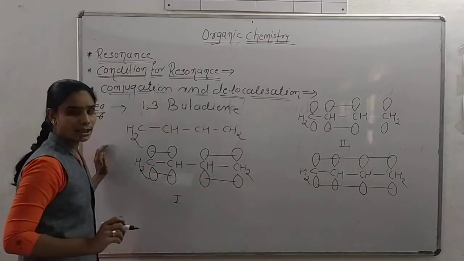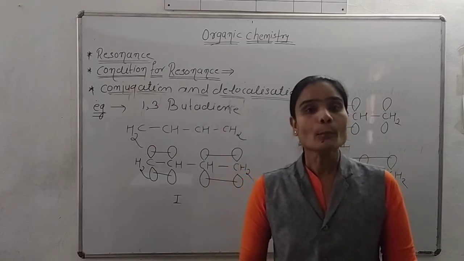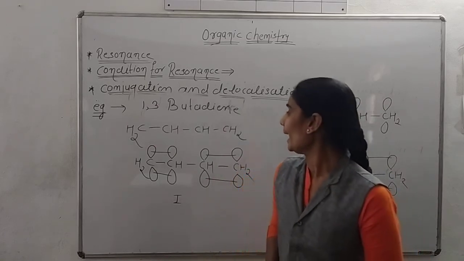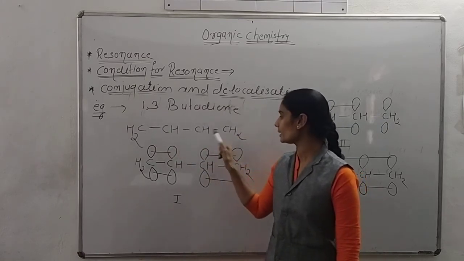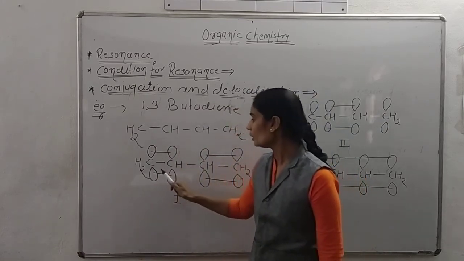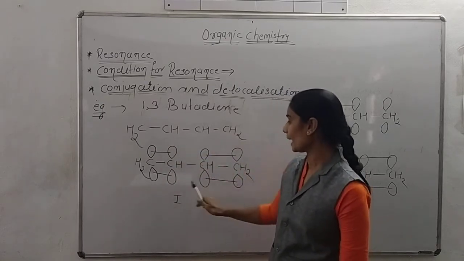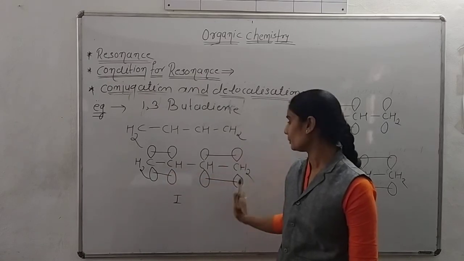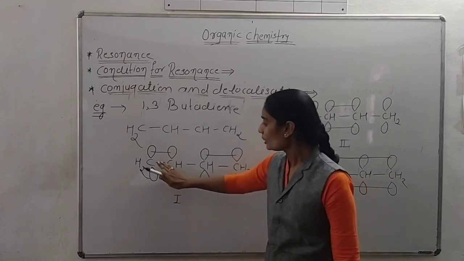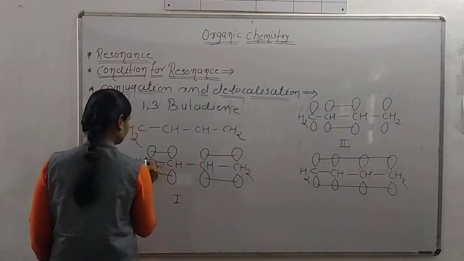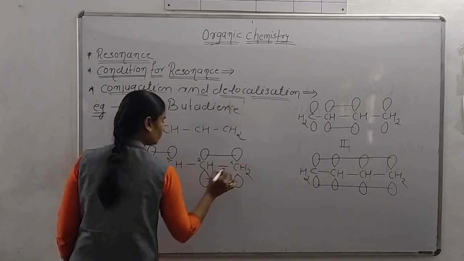Listen. We will see the conjugation and the delocalization due to which molecules show resonance, and we will take the example of 1,3-butadiene, which has the formula CH2=CH-CH=CH2. Now we will show the p orbitals of the carbons of 1,3-butadiene, and there are 4 carbons present. So these are the 4 p orbitals of the 4 carbons. Now this is the first carbon, this is the second carbon, this is the third carbon, this is the fourth carbon.